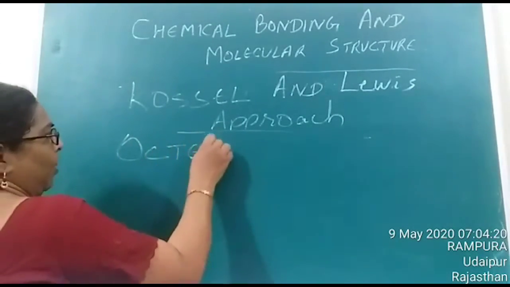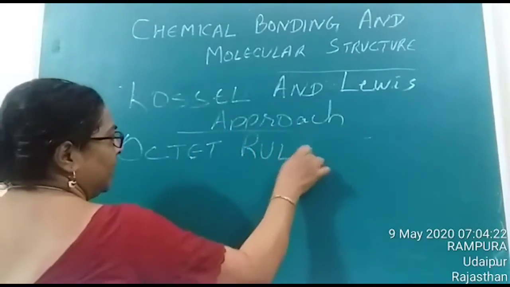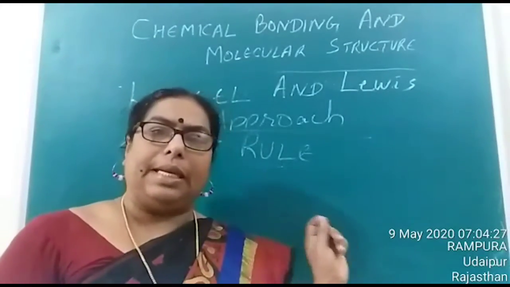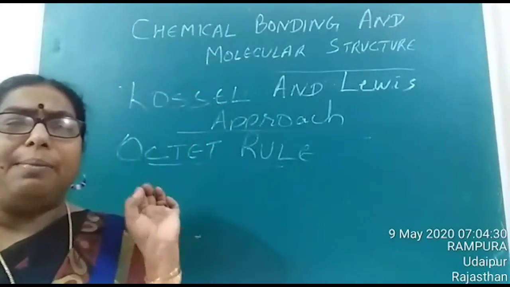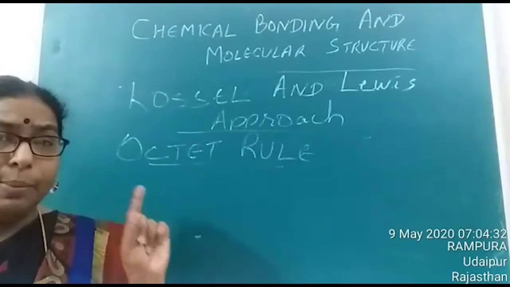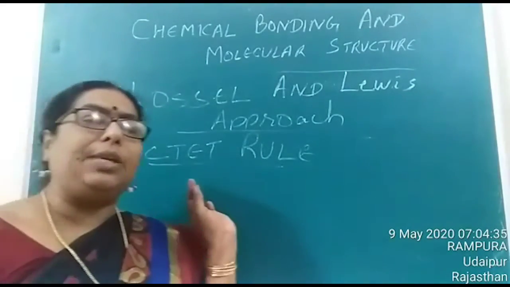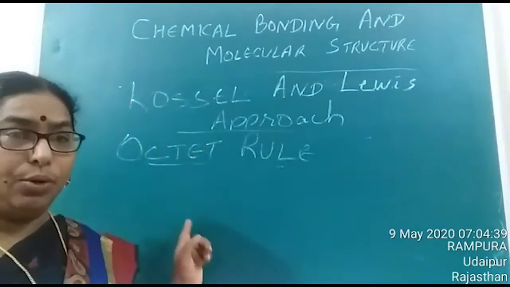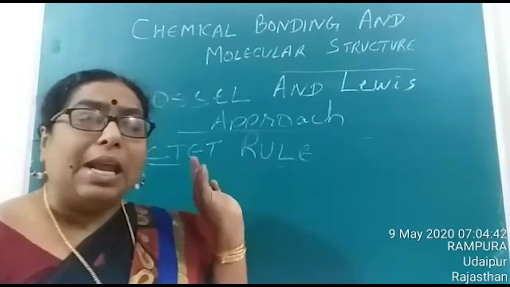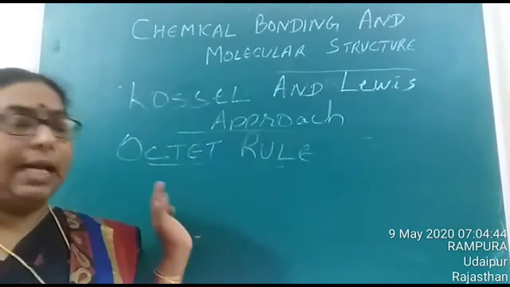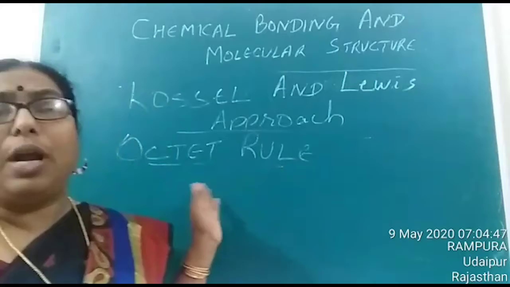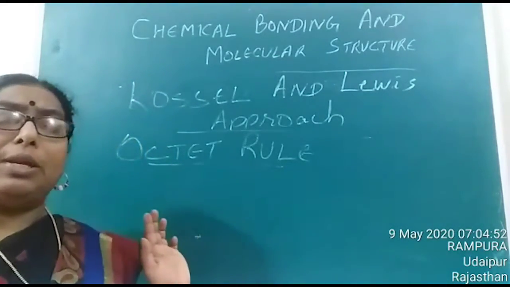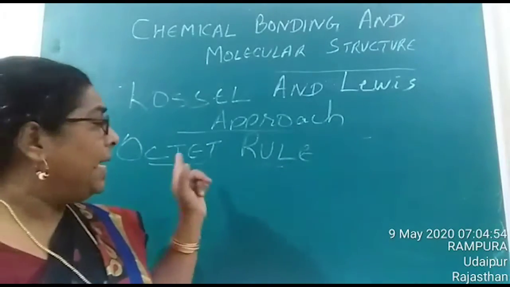So let us study what is the octet rule. Octet means 8. According to this theory, every element in the universe has a tendency to get 8 electrons in its outermost shell. Actually an exception is there, that is hydrogen and helium, but generally we can say that every element in the universe has a tendency to get 8 electrons in its outermost shell.